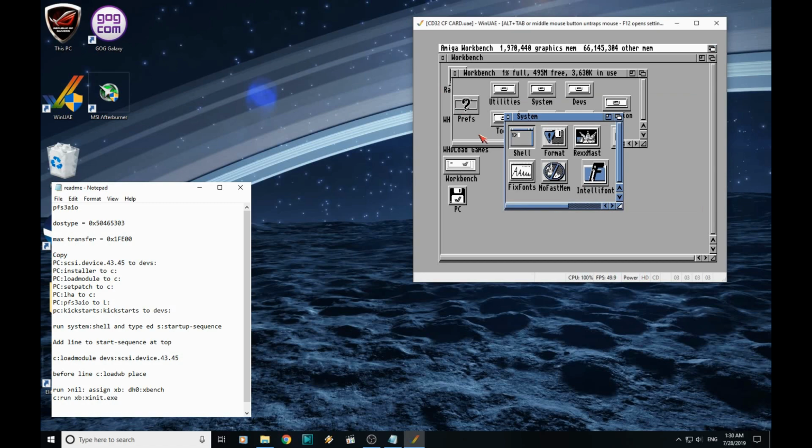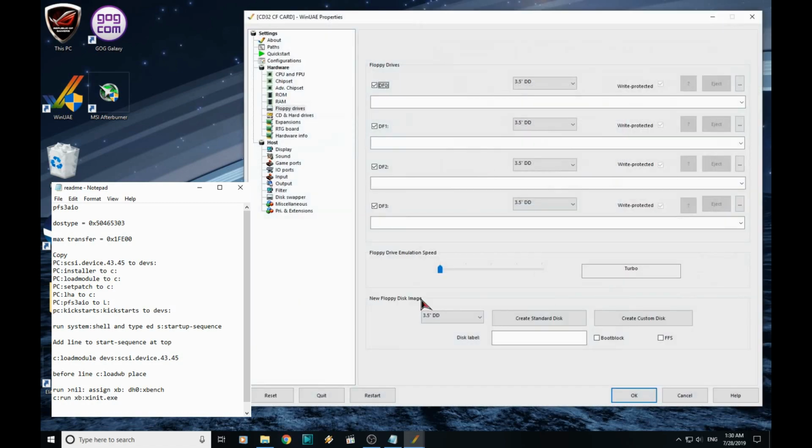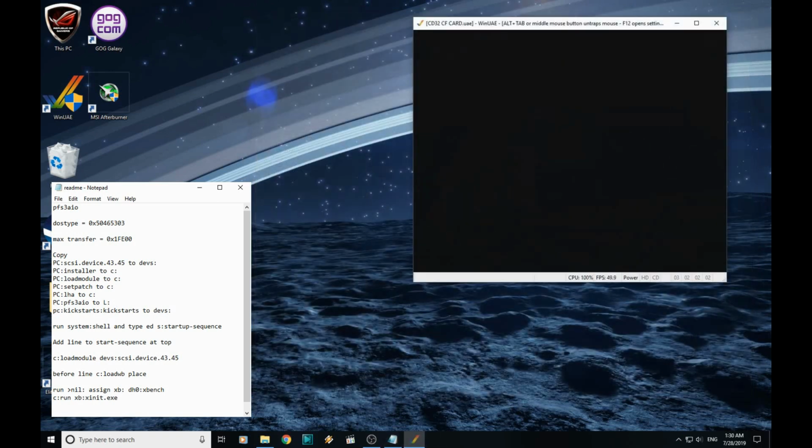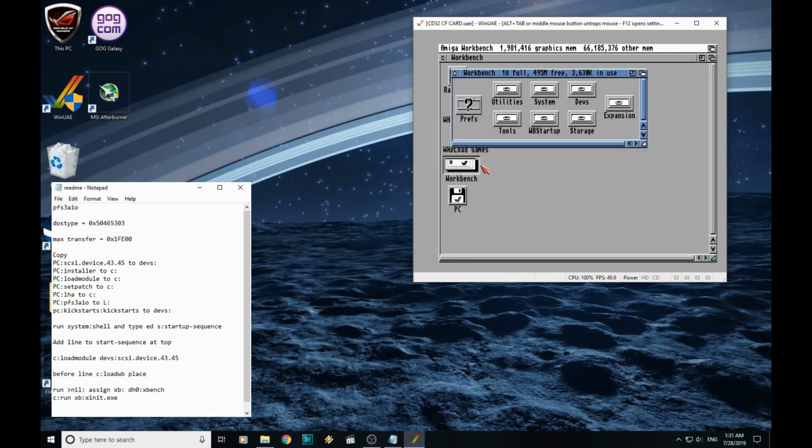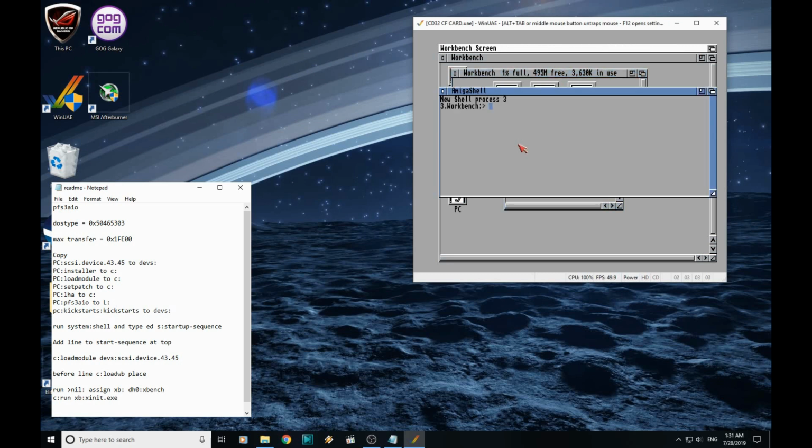We can now restart the Amiga, so F12, restart and start. Okay, so we'll just quickly check that that has worked. So open Workbench, System and Shell, and we'll just type version SCSI.device, and that confirms it's now using SCSI.device 43.45.